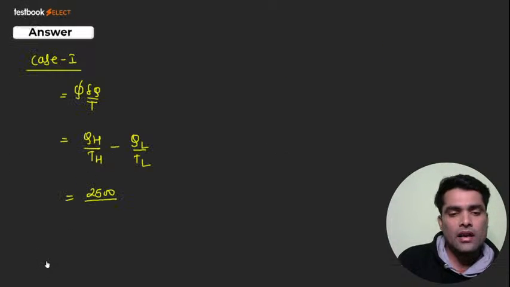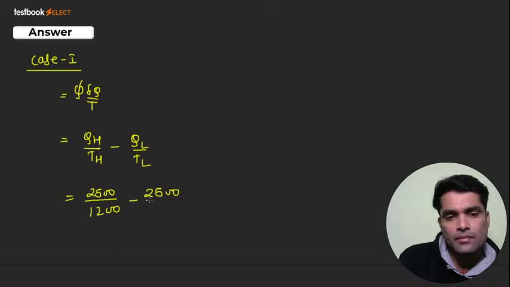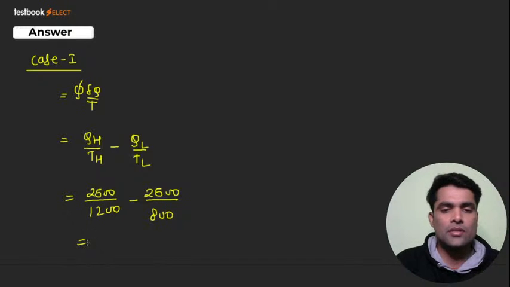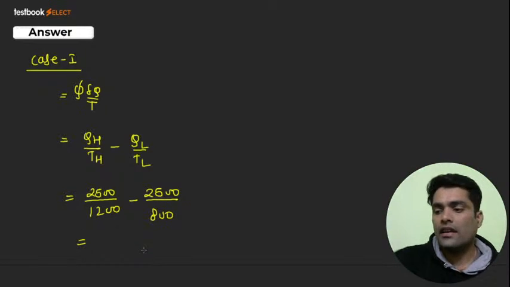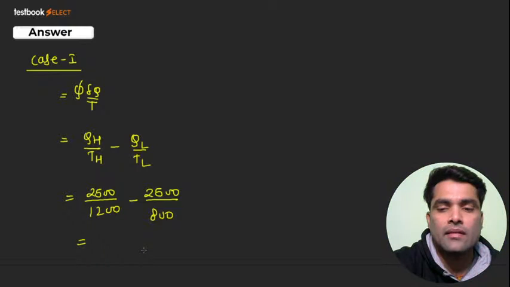1200 Kelvin is the hot temperature, 1200 minus QL, the same amount of heat has been rejected, but the temperature is 800 Kelvin. What should be the answer? कितना आ रहा है बच्चा पार्टी? I think it will come around. बच्चा पार्टी कितना आ रहा है?